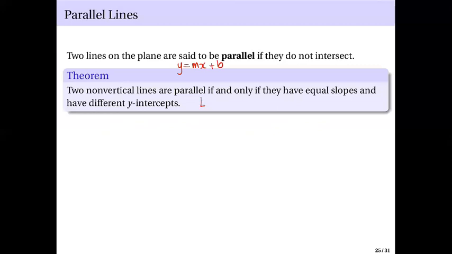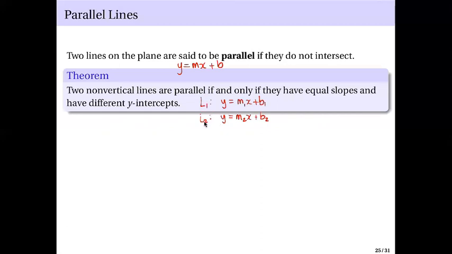So suppose you have line 1 with equation y equals m1x plus b1, and line 2 with equation y equals m2x plus b2.